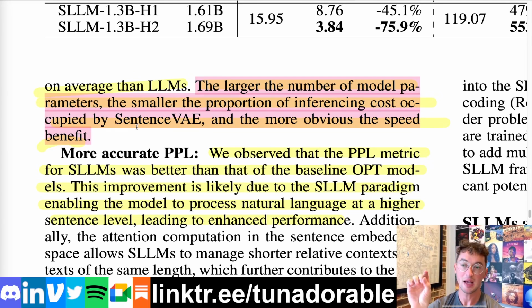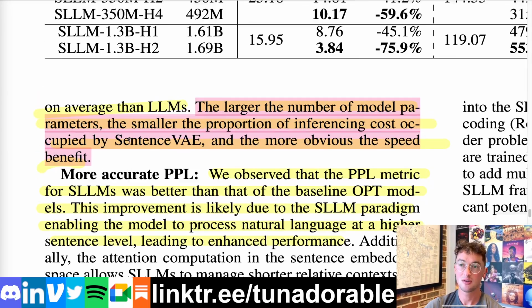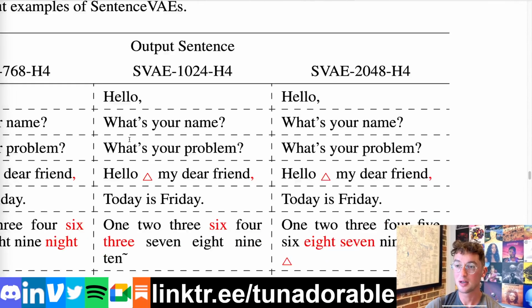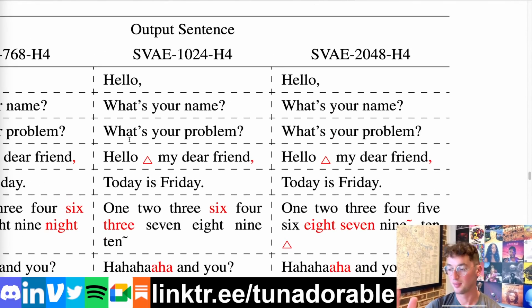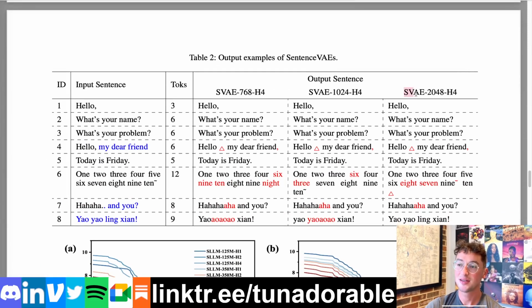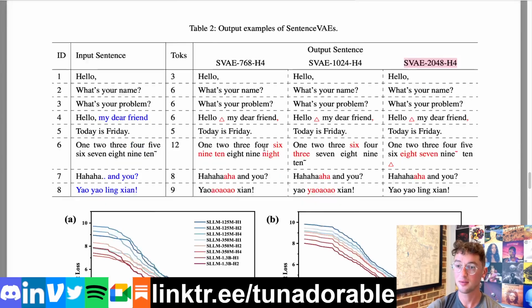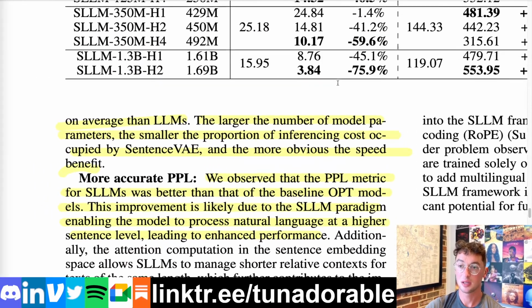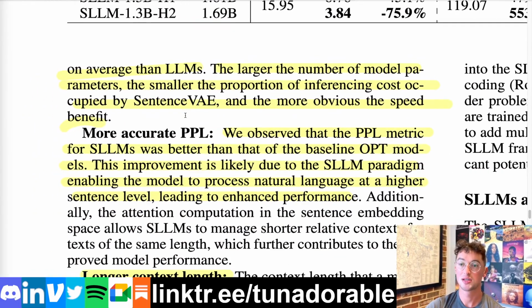So that sentence VAE piece was pretty small. A hidden dimension of 2048 did pretty well right there. I imagine you bump it up a little bit higher, and it can really be consistently just doing any sentence, maybe even larger still for bigger languages. But at a certain point, this sentence VAE part doesn't need to get that much bigger. Its job is relatively simple because it has such a rich input vector of that sentence vector, right? Meaning, as the model gets larger, the job of the actual autoencoder shrinks in proportion to the actual main piece, which is the LLM, the inner GPT in there, that actually has to do all the logic and reasoning and prediction of the next sentence.